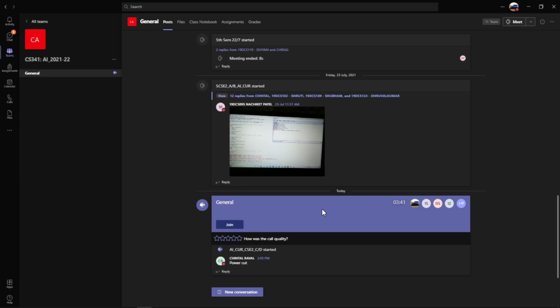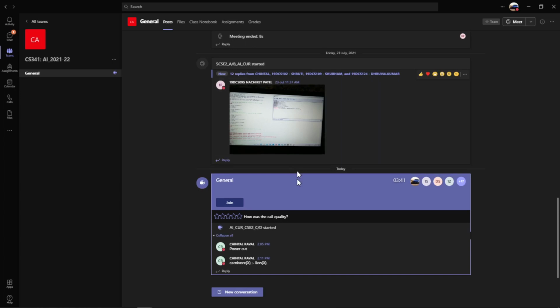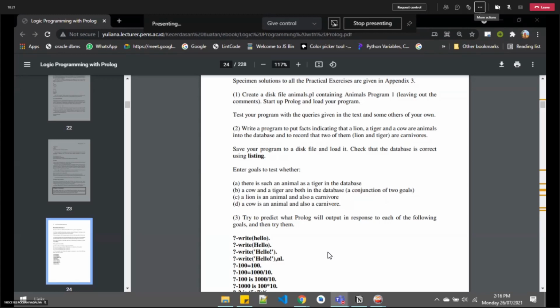Ma'am, you have told us about the if statement, but we are not getting the basic visualization of how the if statement is running in Prolog. In today's lab, I have planned this for you. With my previous batches also, I got the same feedback. They are not able to understand an English statement. I request you to please let me present.